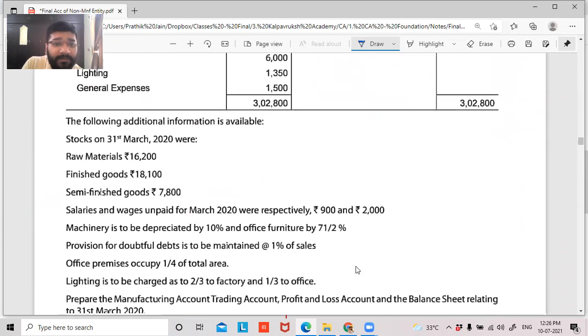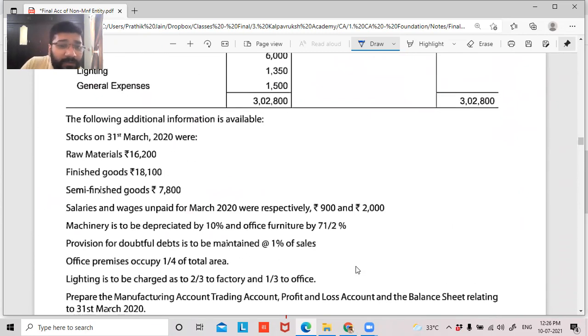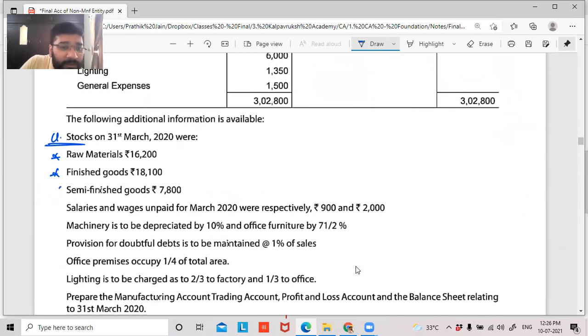Okay, let's see the requirement of the question. They've given the trial balance, and the following additional information. Stock as on 31st March, that is the closing stock, has been given, of raw material, finished goods, semi-finished goods. Then they've given salaries and wages unpaid, that is outstanding, for March 2020: 900 and 2000 respectively. Machinery is to be depreciated by 10% and office furniture by 7.5%.